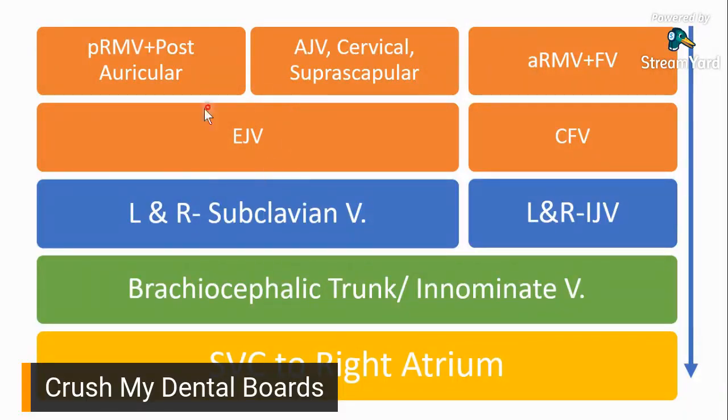And then eventually, you would be forming your subclavian vein right here. And then subclavian plus internal jugular vein, your brachiocephalic trunk or your innominate vein, and then down to your superior vena cava, to your right atrium, unoxygenated blood going back to the heart to be oxygenated again.